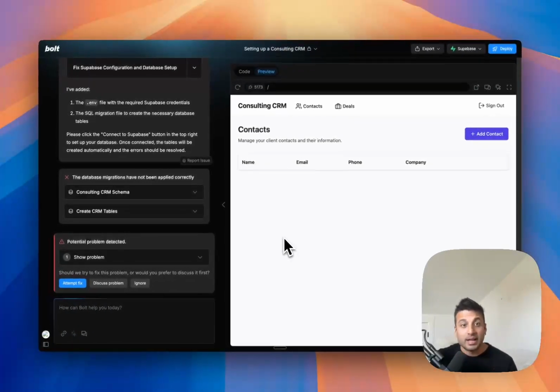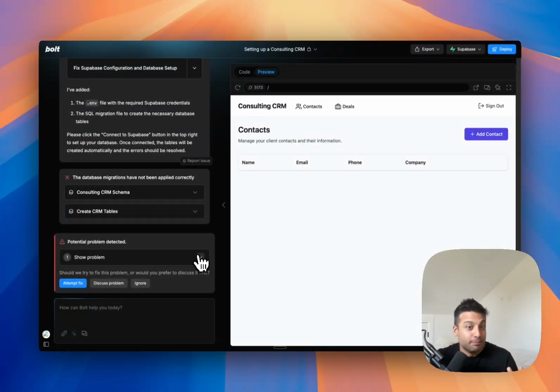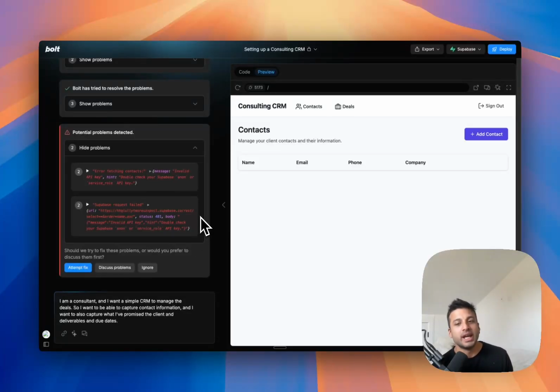So in here, it kind of does that. And then, oh, look, it's got a problem. I am hitting some problems with the API key. I just figured it out. Unfortunately, I'm surprised that Bolt didn't pick it up on its own. I did give it access to my Supabase, and so through the integration it should have been able to figure all of this out, and I shouldn't have to go into Supabase, create an API key and bring it back into here. I didn't have to do that with Lovable. With Replit, of course, there was no Supabase integration. It had a Postgres database built in, but it's disappointing that Bolt didn't figure this out.